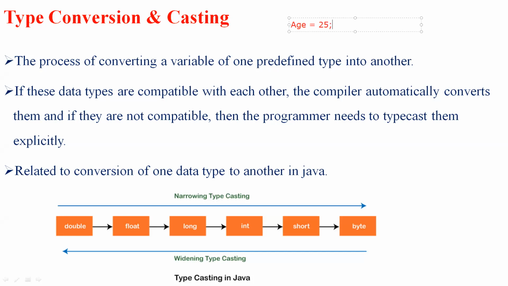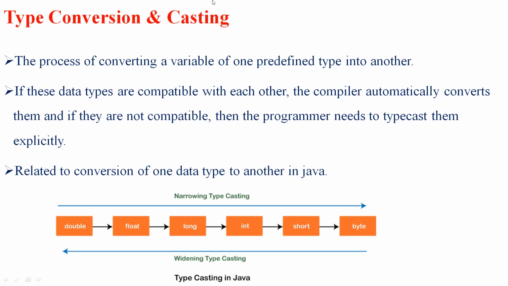So I need to convert this data type into a floating point: I need to convert the age as 25.6, which eventually says 25 years, 6 months, right? So the process of converting a variable of one predefined data type into another type is called type conversion.